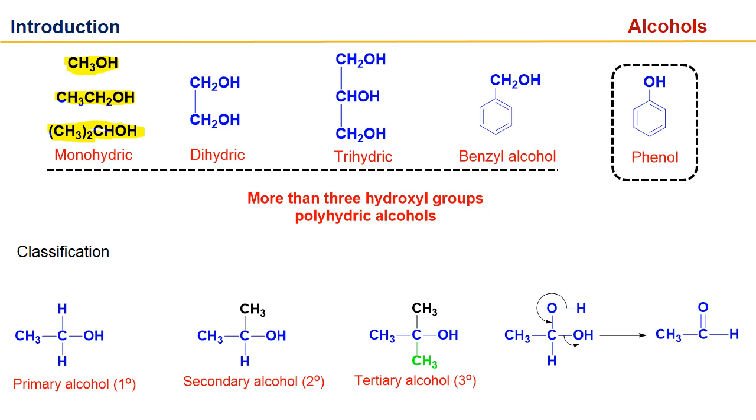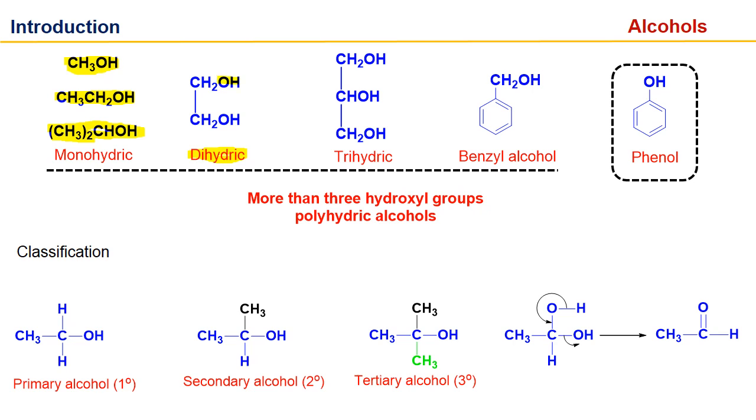Second is dihydric alcohol. Compounds which have two hydroxyl groups are called dihydric alcohols, and compounds which have one hydroxyl group are called monohydric alcohols. The famous example of dihydric alcohol is glycol, where two hydroxyl groups are attached adjacent to each other.